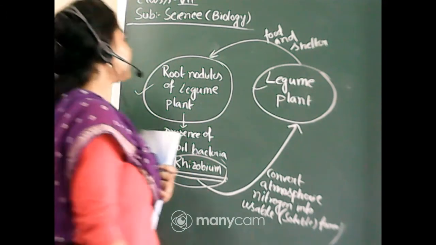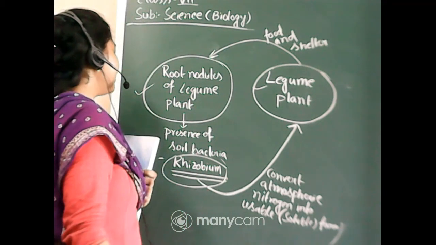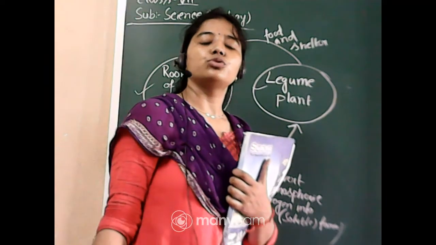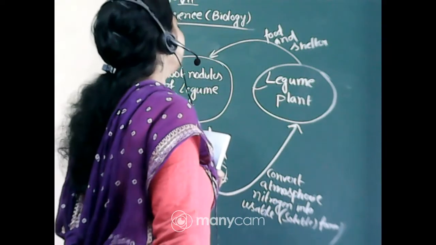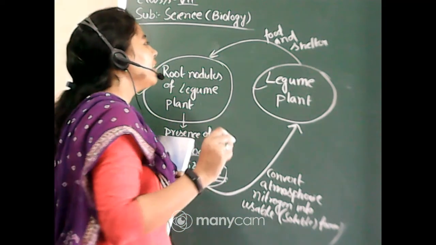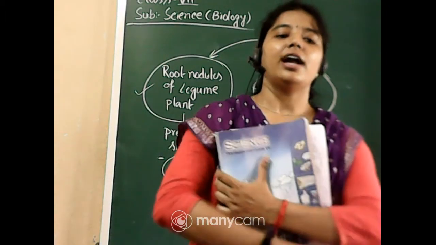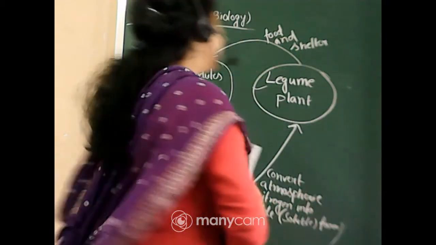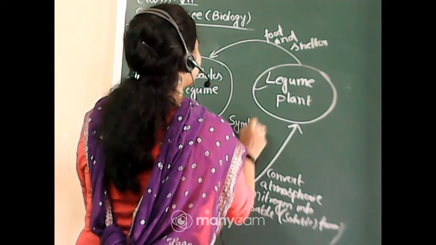Okay, so here again I am telling that Rhizobium convert atmospheric nitrogen into usable or soluble form so that plant can utilize the nitrogen, and in return this legume plant provide food and shelter to the bacteria. So by this way they are helping each other and they are interdependent on each other, and you have already learned that such relationship is known as symbiosis. What is that? Symbiosis.